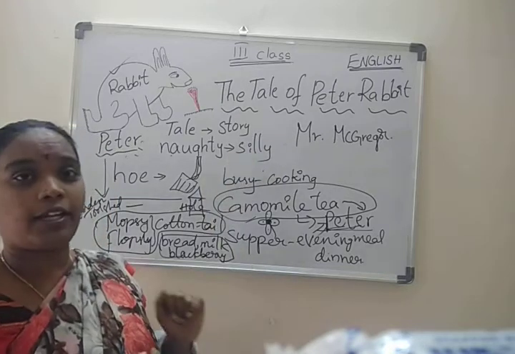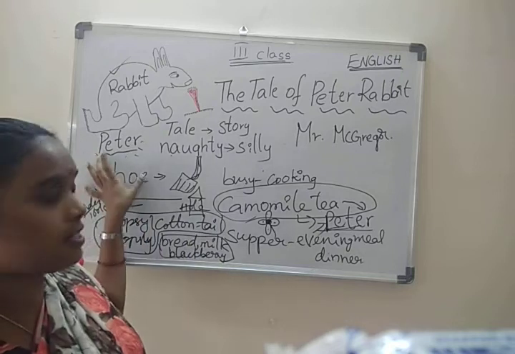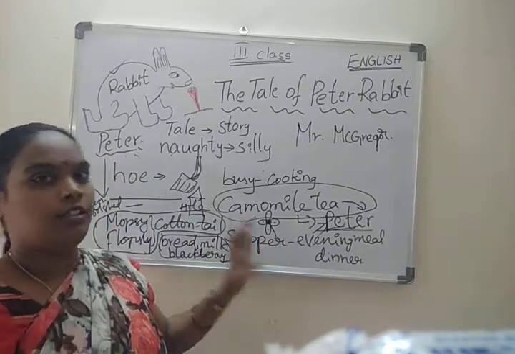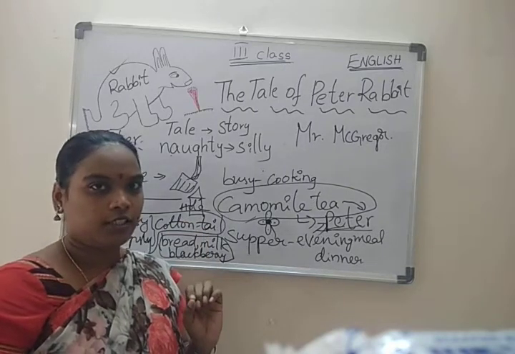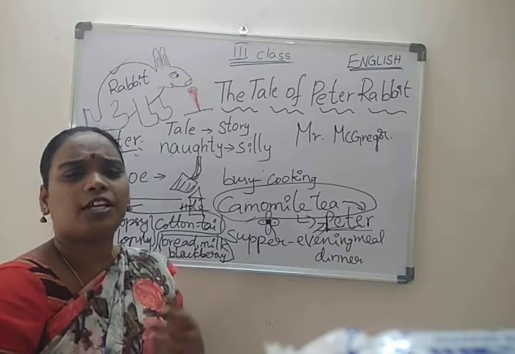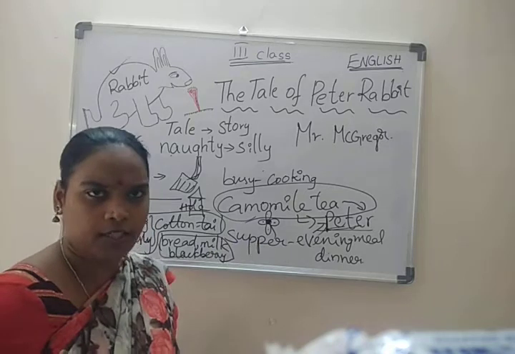What happened to Peter Rabbit? He did not listen to his mother's words. Then what happened to him? Do you know that? He faced a lot of problems. He got so many troubles.